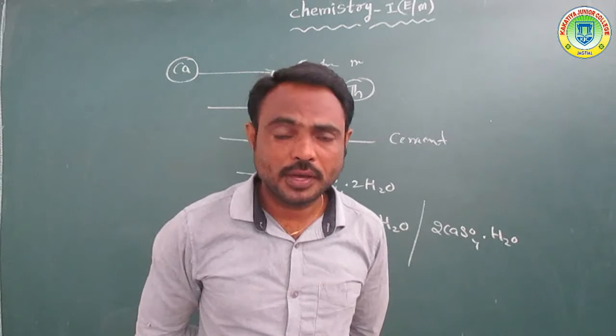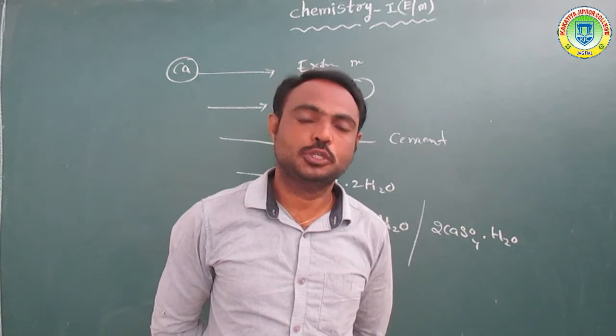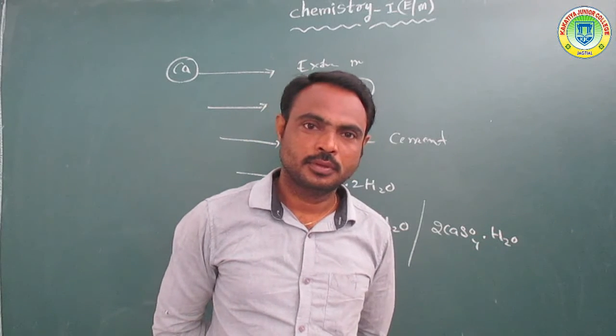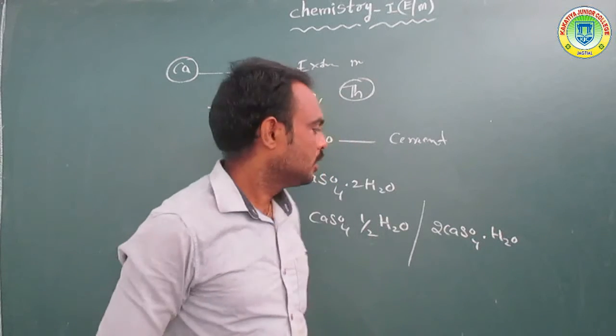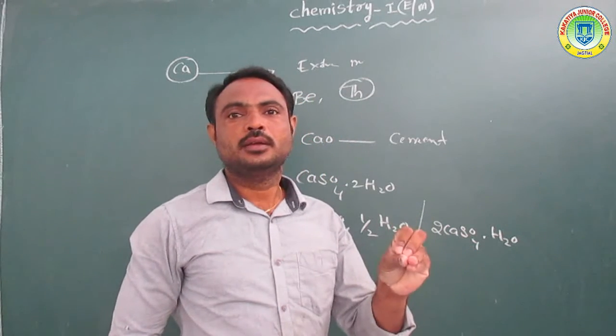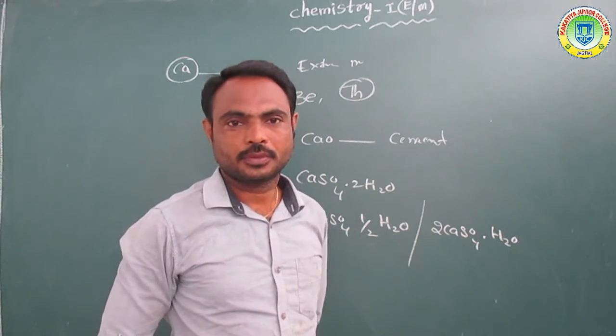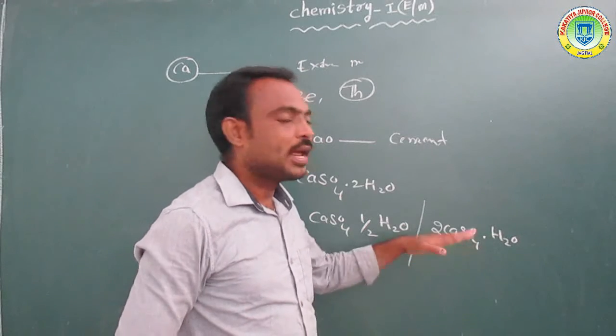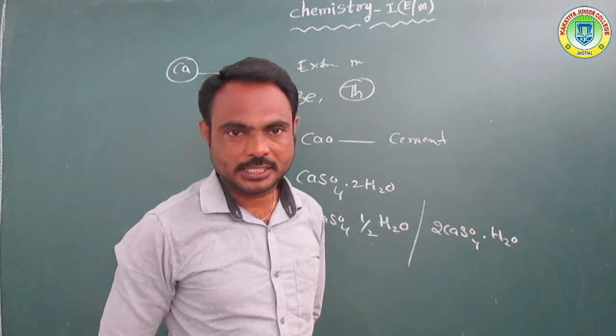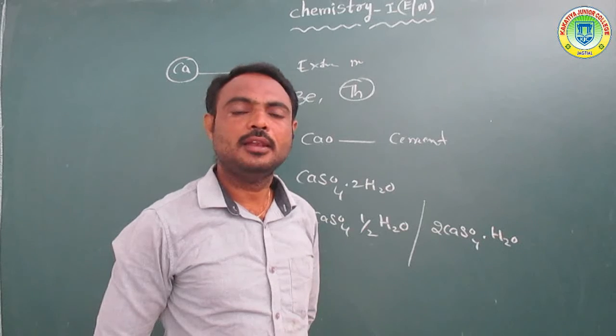It is used for the preparation of statues. Okay, statues, and it is also mainly used for bones, okay, overall for medical purposes.